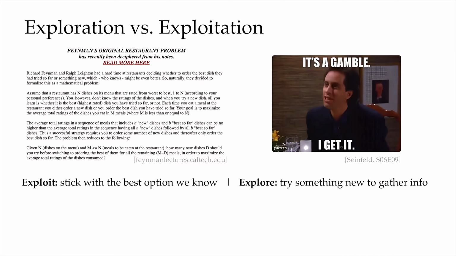Picking the favorite is obviously the exploit. It's greedy, it's safe, but we might get stuck at a local optimum. Trying a new place is naturally the exploring. It costs us tonight. We might have a bad meal, but it could lead to a new favorite place, even if the first visit is underwhelming. So in general, too much exploitation and we might never discover better strategies, whereas too much exploration and we might waste time on actions we already know are bad. Getting this balance right is one of the fundamental challenges in RL.